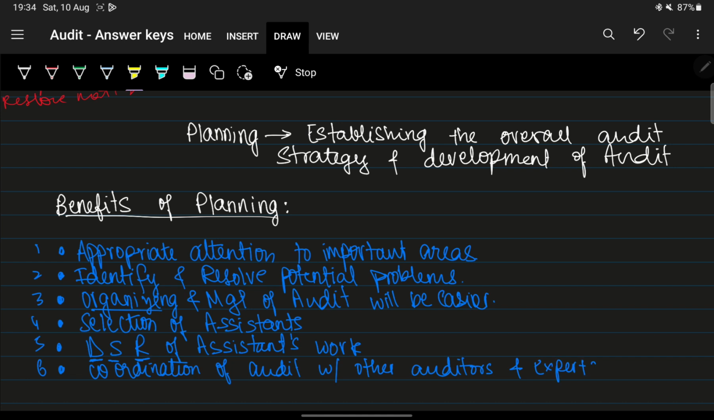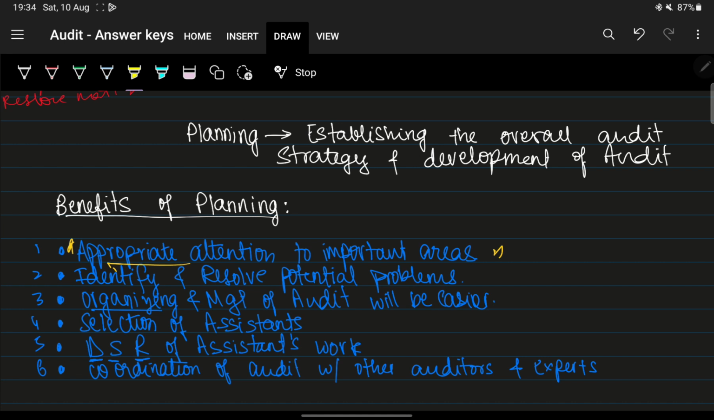Okay, so these are the benefits of planning. For this you will get 4 to 5 marks. That's all you have to do. You'll just have to add a few words here and there, in the beginning and the ending. So these are just the keywords. You just try to memorize it once. Okay, appropriate. So, benefits of planning.